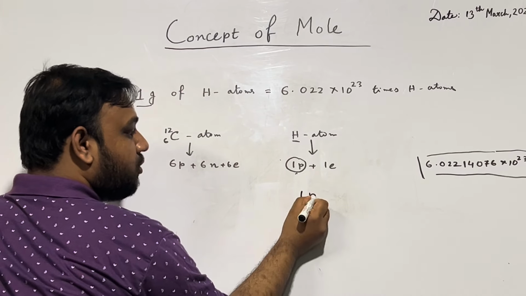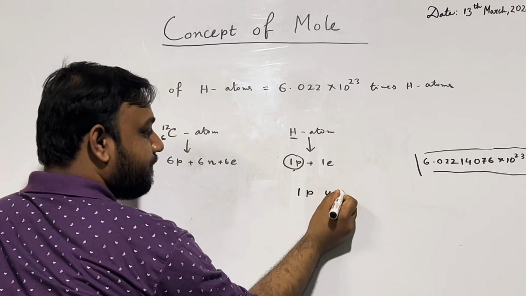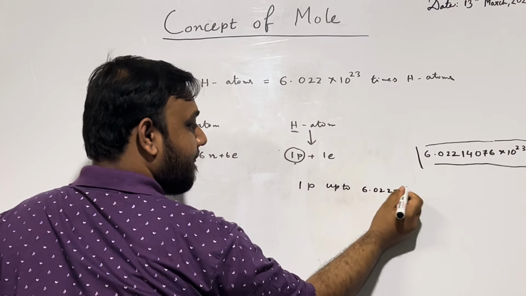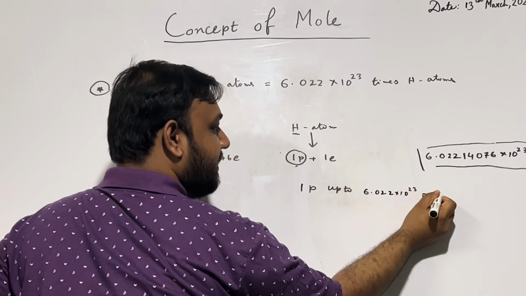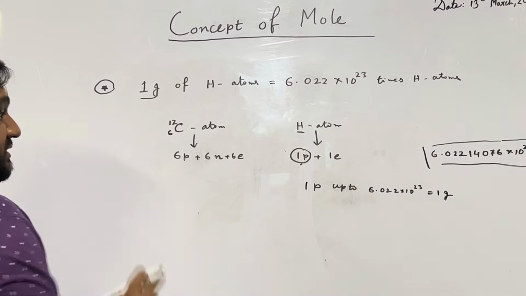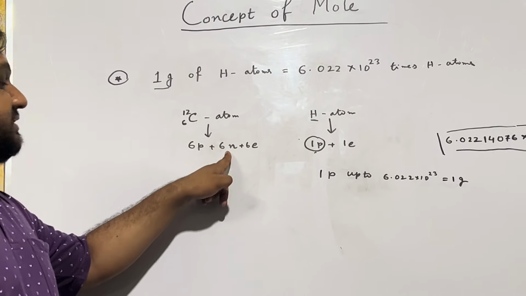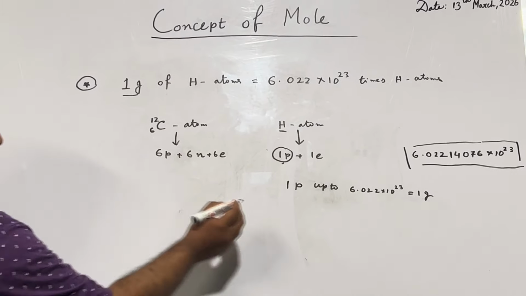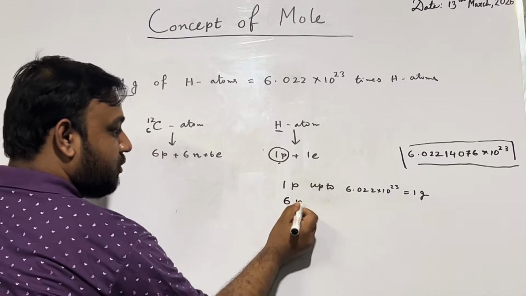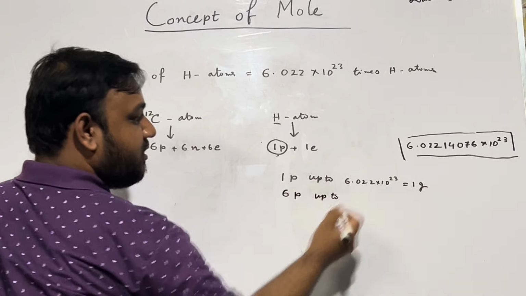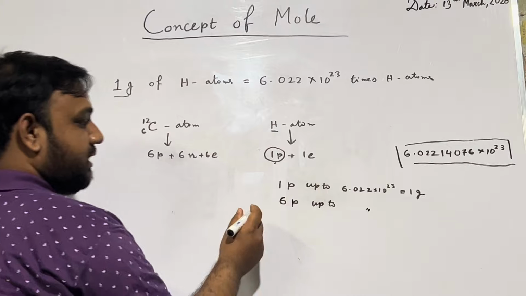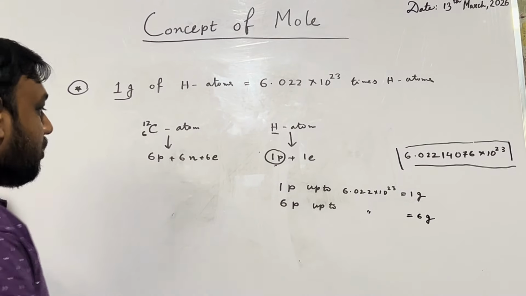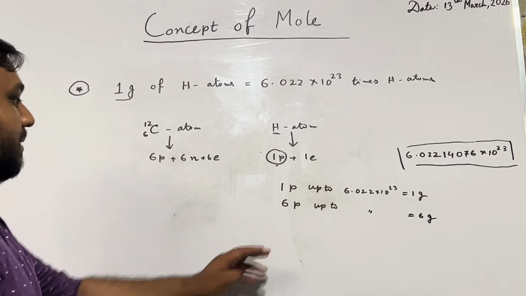That means 1 proton up to Avogadro number is 1 gram. But here 6 protons are there and 6 neutrons are also there. So what will be the weight of 6 protons up to Avogadro number? It will be 6 gram, right?